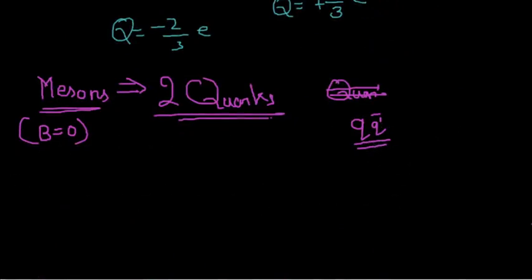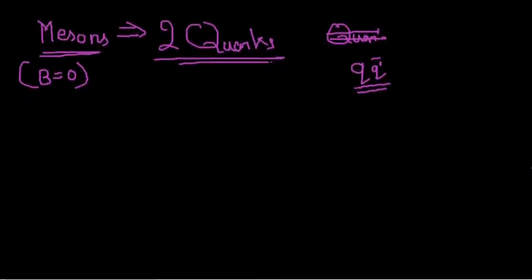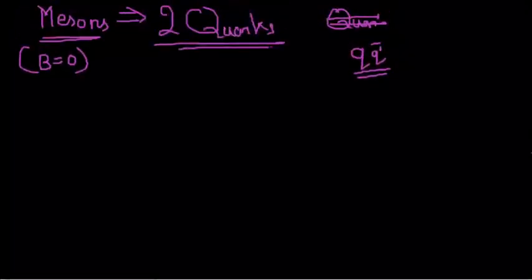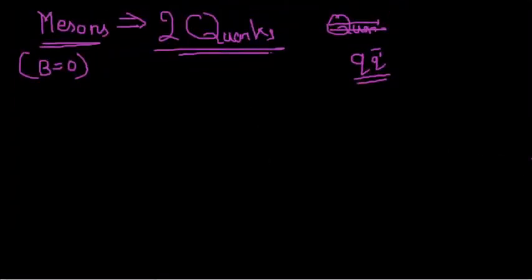So how we can find out the quark composition of mesons can be done in this fashion. You just need to know its charge and its strangeness. Only two things are required. So let us do it. For example, for mesons, we first do it for kaons. Kaon positive will have charge Q equal to 1, and the strangeness for this is plus 1.